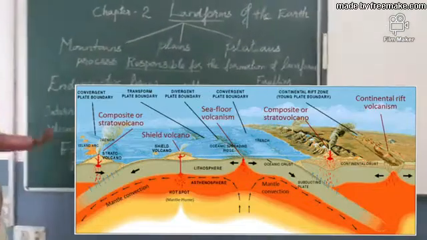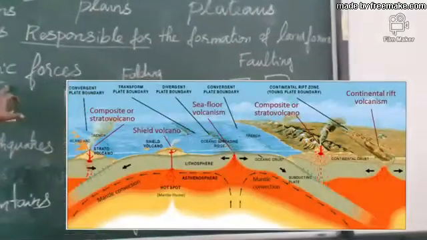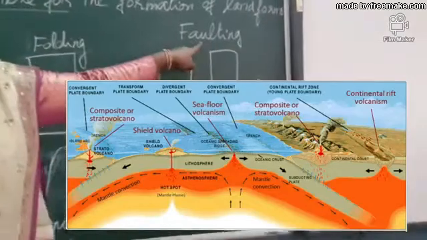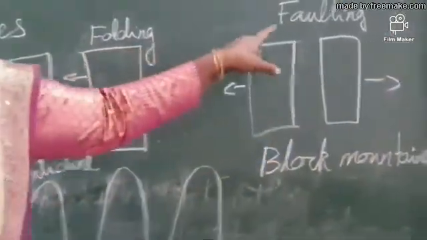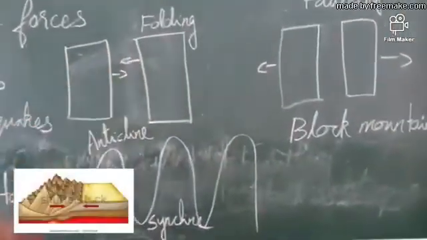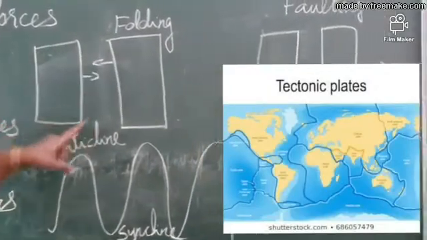Now let's see how endogenetic forces work. Mainly they cause folding and faulting. What is folding? The earth's crust is divided into several tectonic plates. Suppose an eggshell is cracked, and some cracks appear on the eggshell. Similarly, the earth's crust is divided into several tectonic plates.